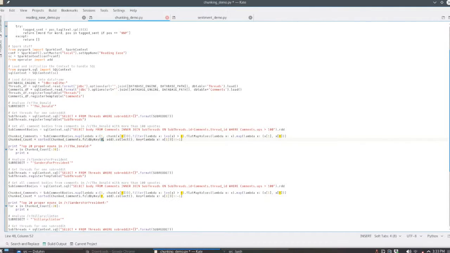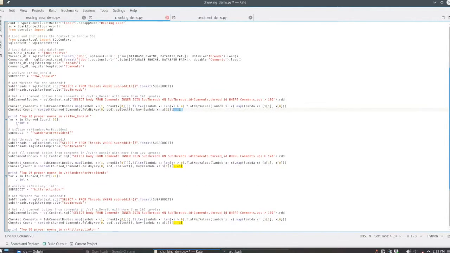And we collect the entire data set and reverse it because it comes back in lowest first order, and that's not what we want to look at. So now here we'll just print out the top 20 proper nouns in the Donald right here.